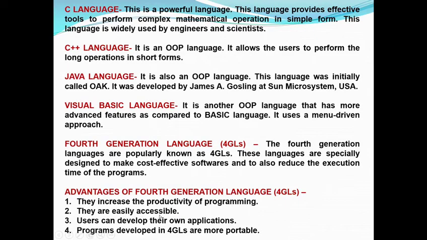They are easily accessible, means as compared to third generation languages, these languages are easier to access. Users can develop their own applications by using this language. Means users who are using 4GL can make their own programs, applications, and software.